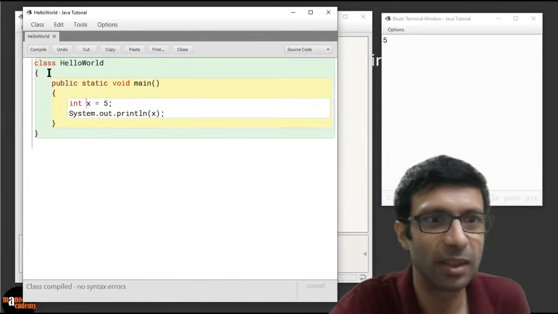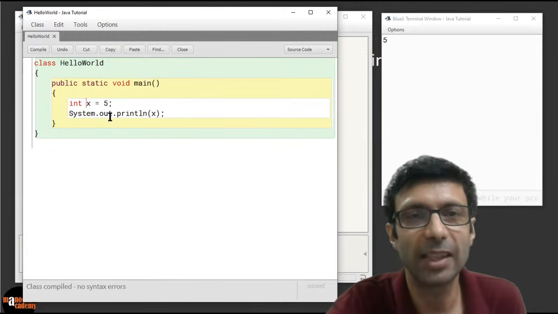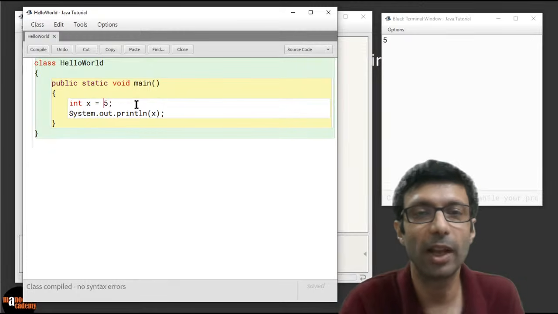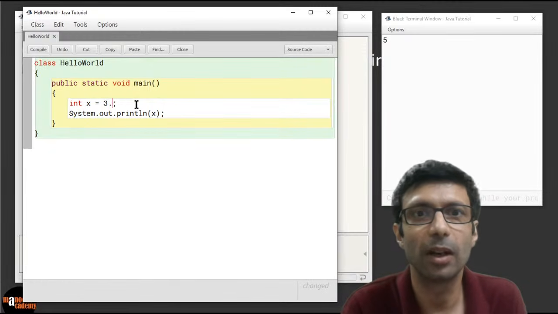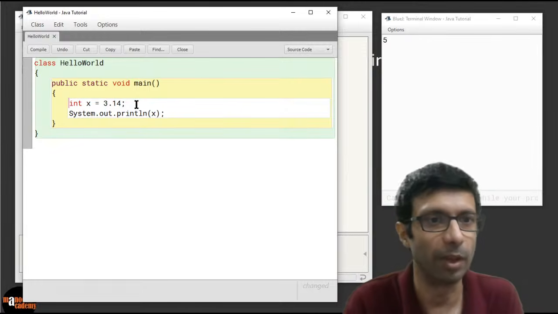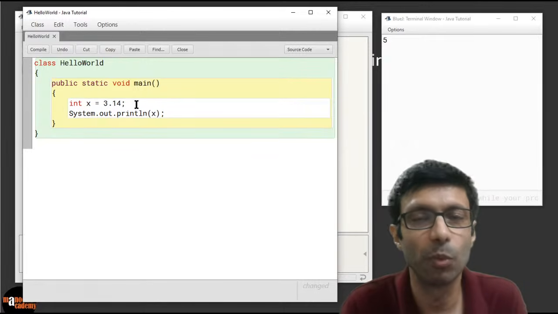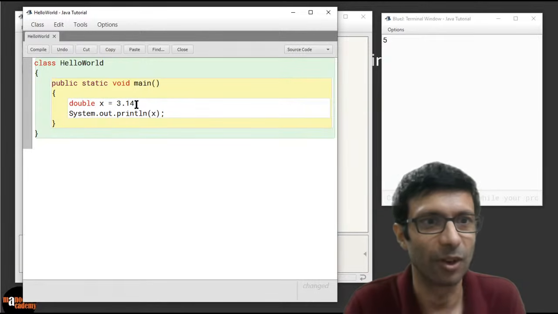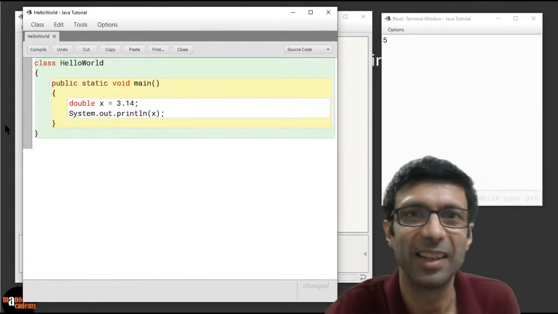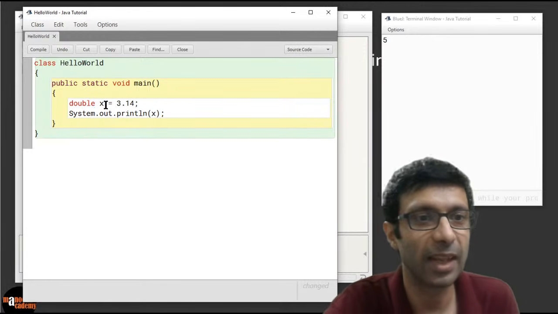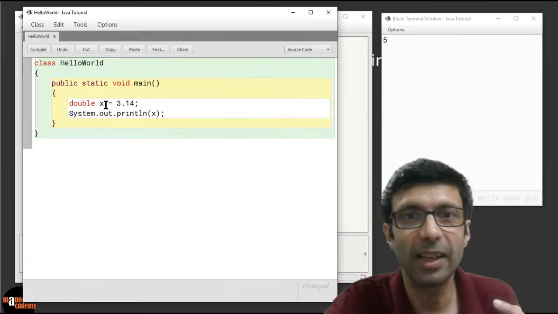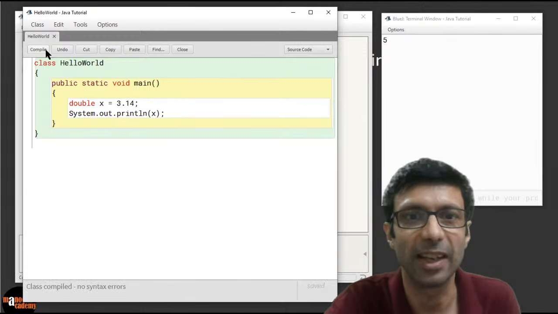Awesome. So this is the basic thing, int X equal to 5. But let's say you want to write the value of pi. If you do 3.14, then what do we need to do? We need to use float or double. Java has these data types, which you can learn. So we won't use int now, we are going to use double. All right, and now let's compile and see. Why are we using double? Because X is basically a decimal number. So let's compile it, guys.